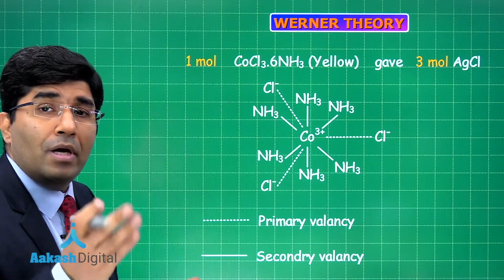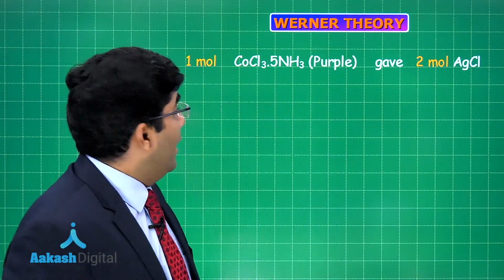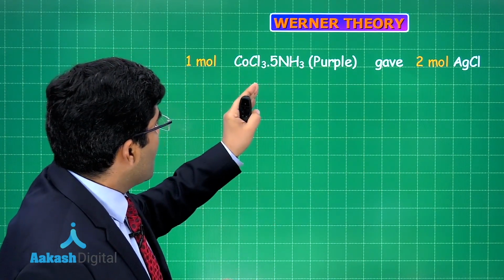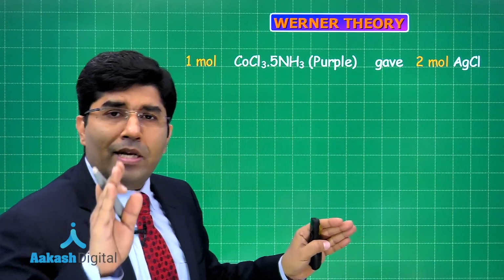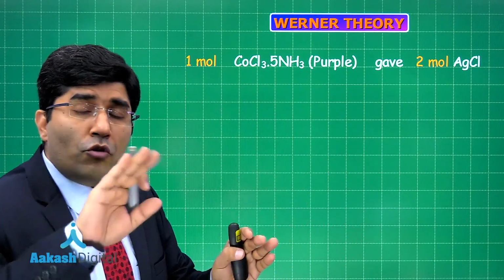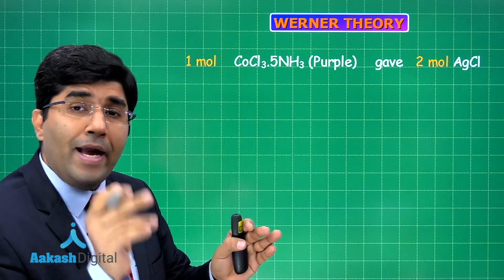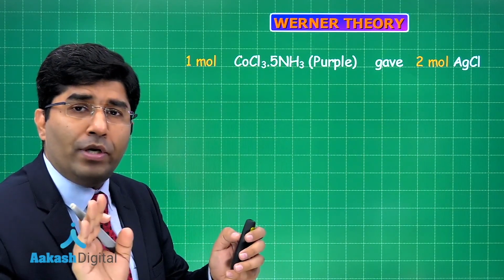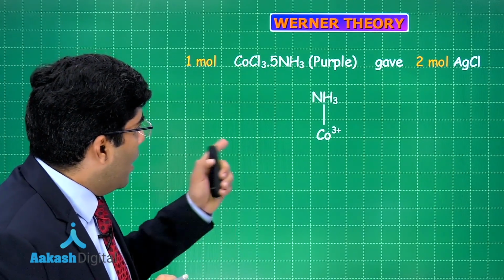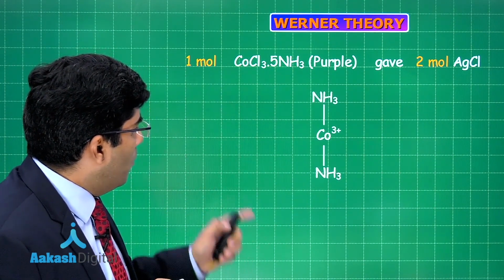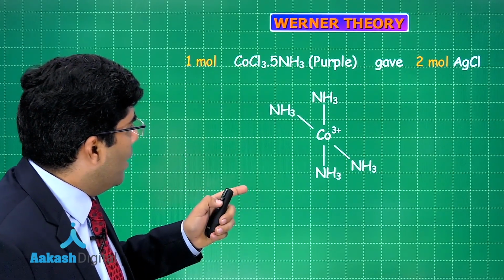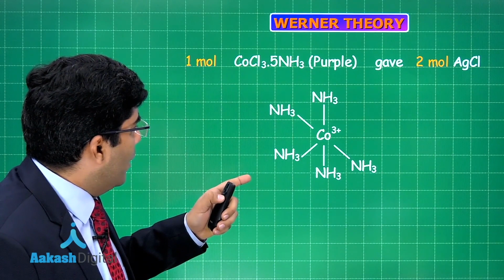Now what happened in the next compound? In the other compound, CoCl3.5NH3, the coordination number of cobalt 3 plus is 6. So 5 ammonia will surround it and 1 chloride ion also will surround it. This is the cobalt ion, ammonia, 2 ammonia, 3, 4, 5 ammonia molecules.